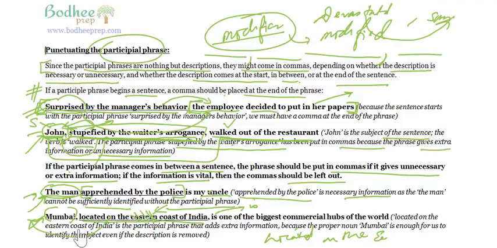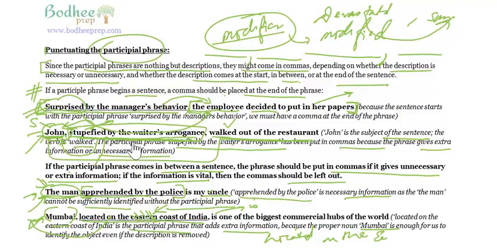Located on the eastern or western coast of India is the participle phrase that adds extra information because the proper noun Mumbai is enough for us to identify the subject. So whenever you have a description, whether that description is necessary or unnecessary depends upon whether the thing that is being described is itself enough for us to identify or not. We couldn't identify the man, and therefore this becomes necessary. We can identify Mumbai, we can identify John, and therefore the description has come in commas.